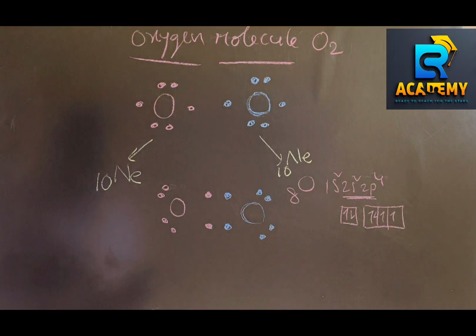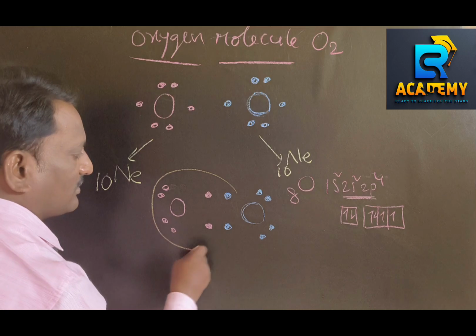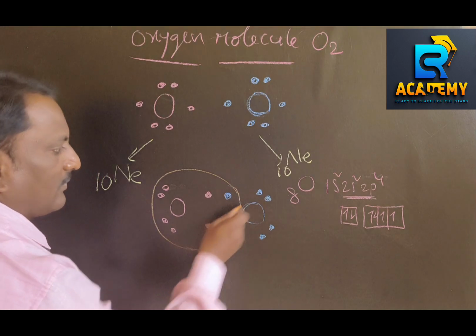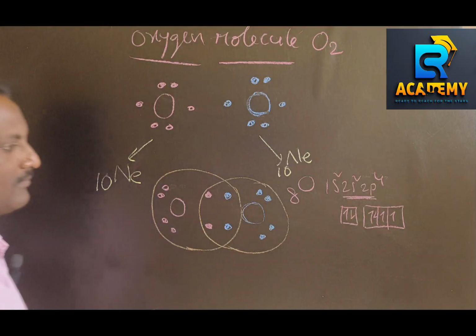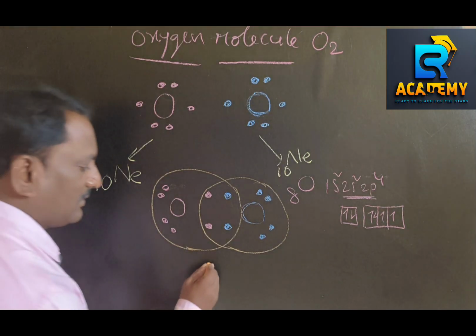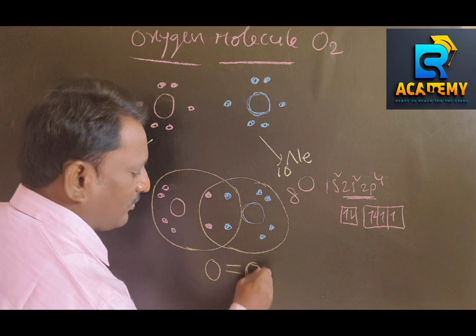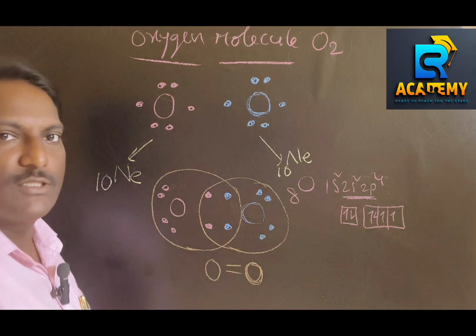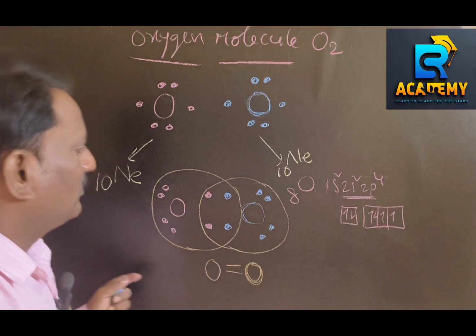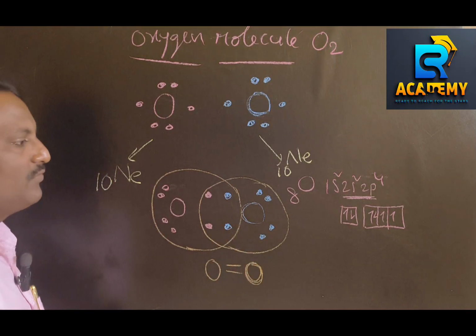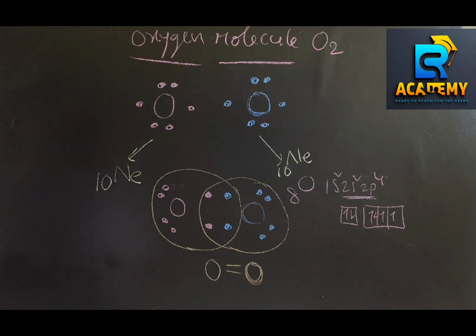All these electrons belong to this oxygen atom, and all these electrons belong to the other. Then you will get O double bond O. How many covalent bonds are present in the oxygen molecule? 2 bonds, 2 covalent bonds. So this is the formation of the oxygen molecule. Please make a note.